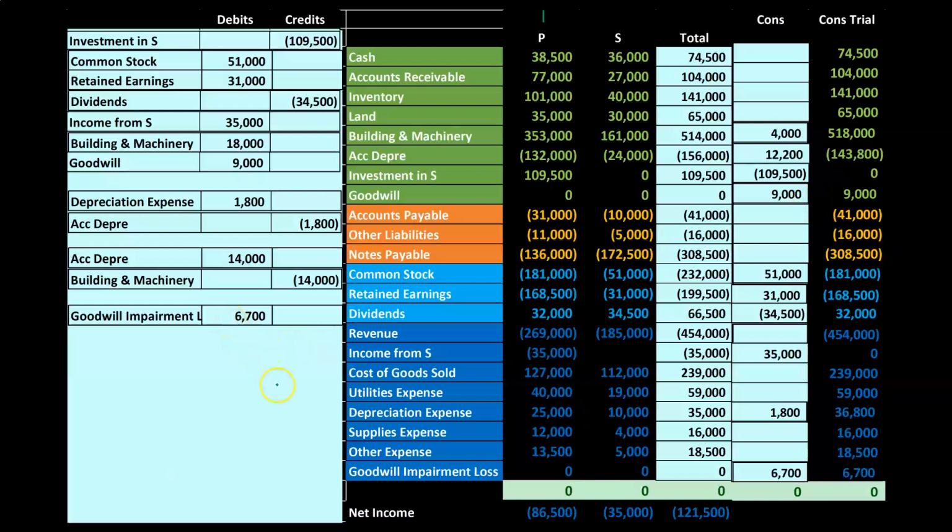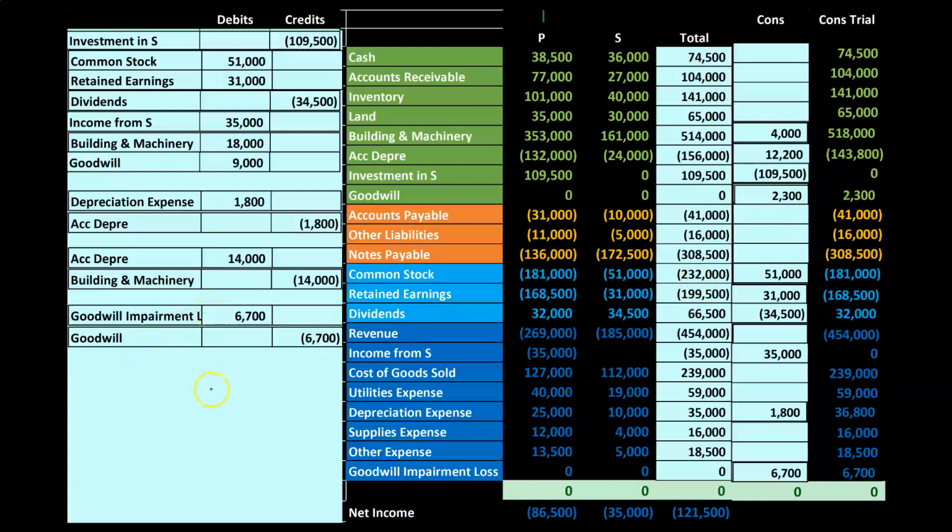We're going to debit a goodwill impairment loss, and then we're going to write down the asset, which is goodwill, up top. So notice the way this will typically be shown in a book problem is they're going to say the carrying value is 2,300. That's what we determined it to be. Then you need to write this number down to that number. Therefore, you have to do a subtraction problem, 9,000 minus the 2,300, to get the amount of the transaction that you're going to be recording, which is going to be that 6,700.